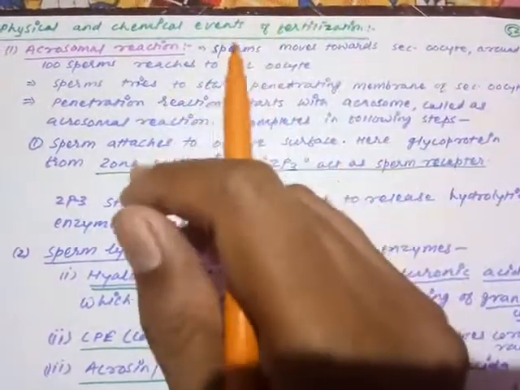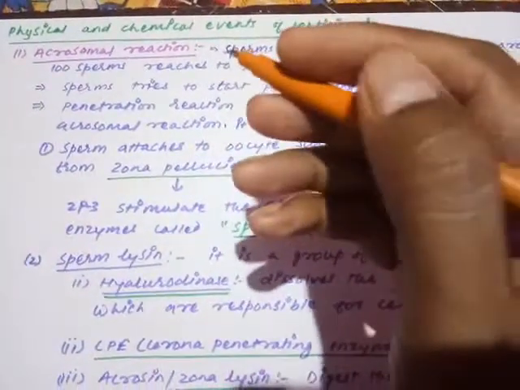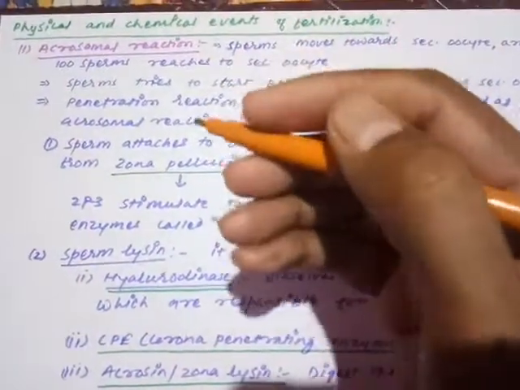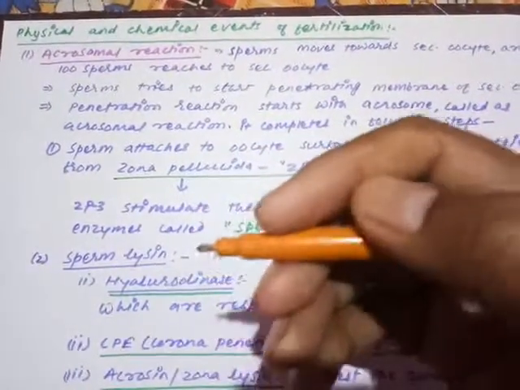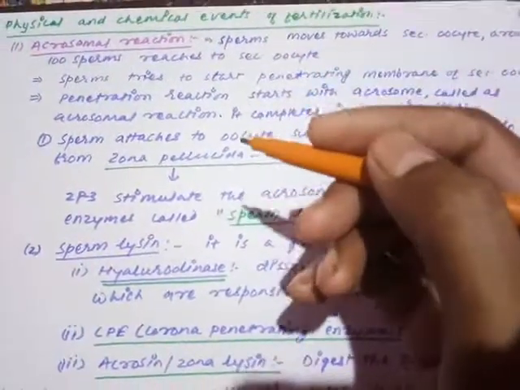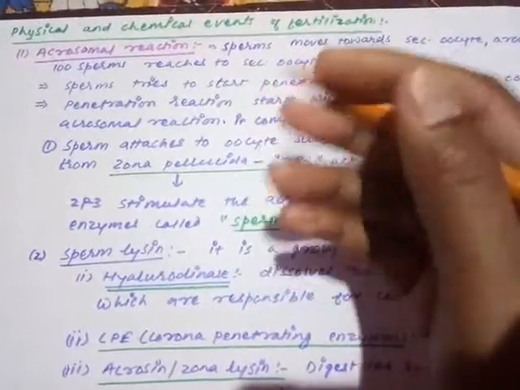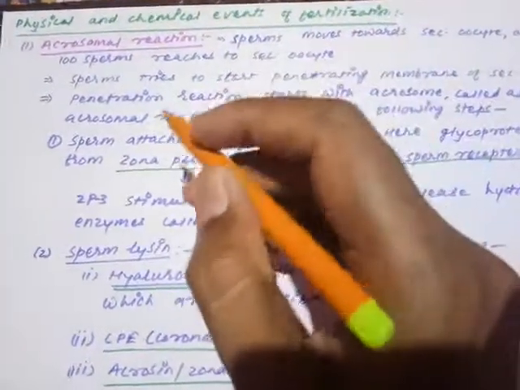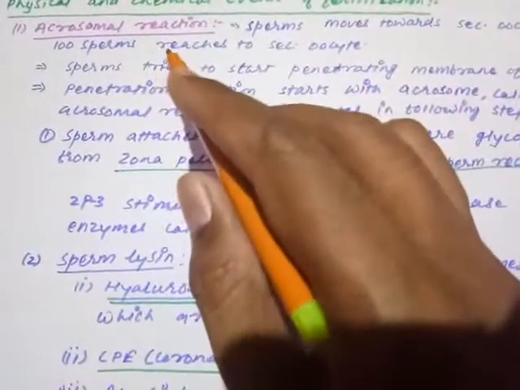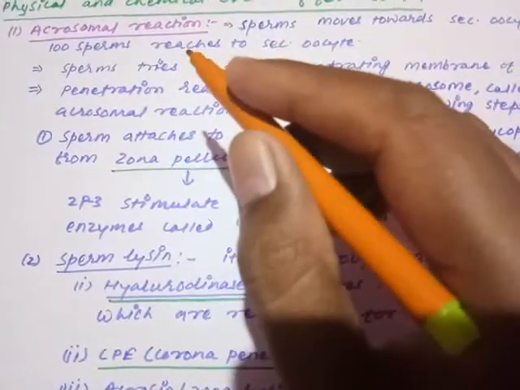All these movements are considered as the physical movement, and they all are so well planned that one after another is going to complete, and the fertilization process is being completed thereon. So one by one we are just going to see all these changes, all these processes, and you will find the fertilization is a very easy process. So first of all, the acrosome reaction. Acrosomal reaction means what? The reaction performed by the acrosome.